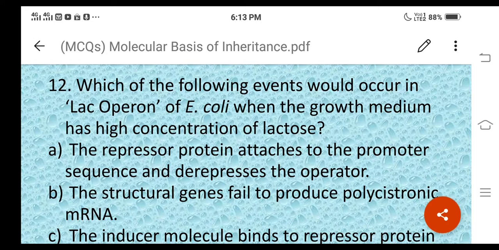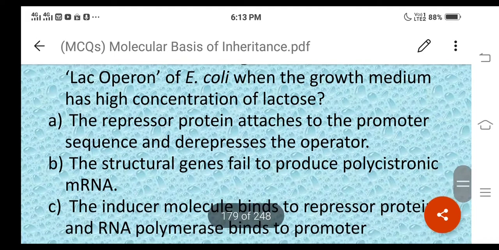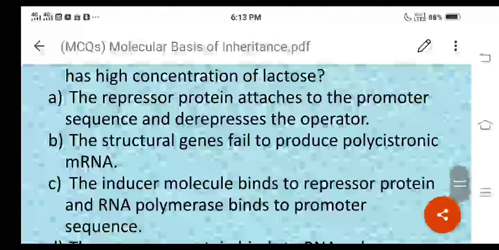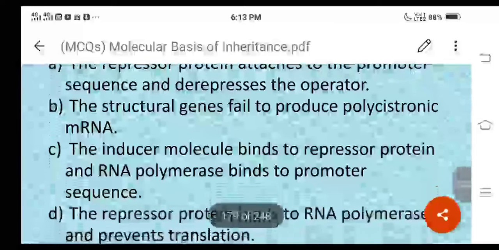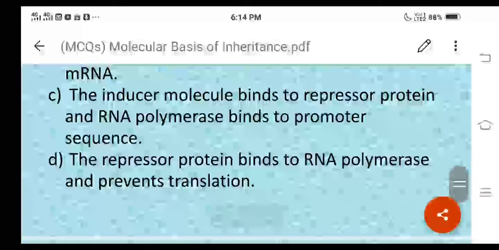The statements are: the repressor protein attaches to the promoter sequence and derepresses the operator; the structural genes fail to produce polycistronic mRNA; the inducer molecule binds to repressor protein and RNA polymerase binds to promoter sequence; the repressor protein binds to RNA polymerase and prevents translation.